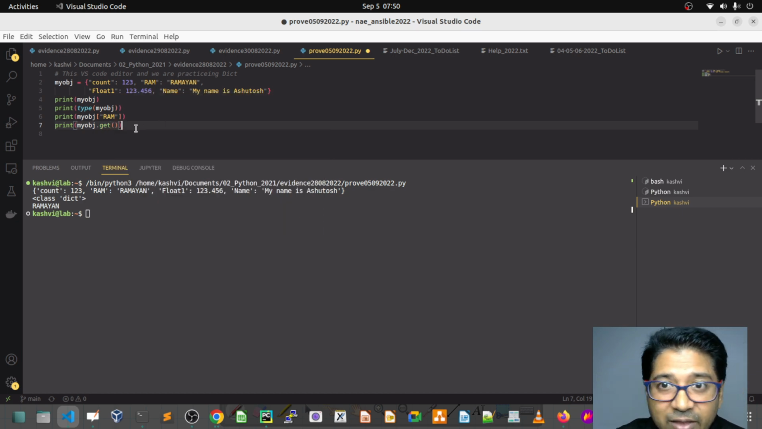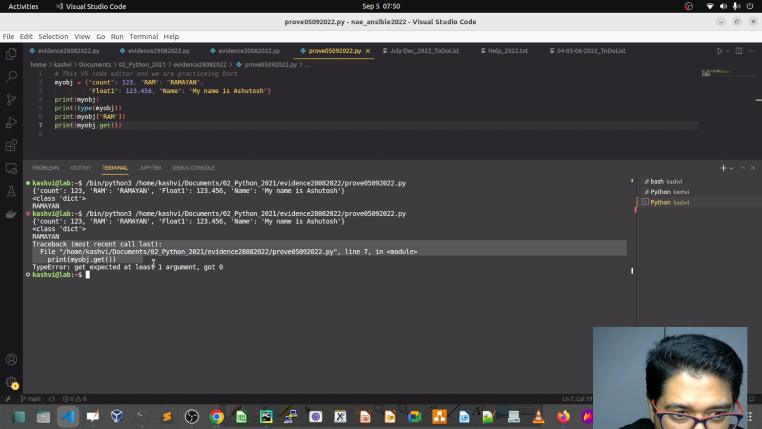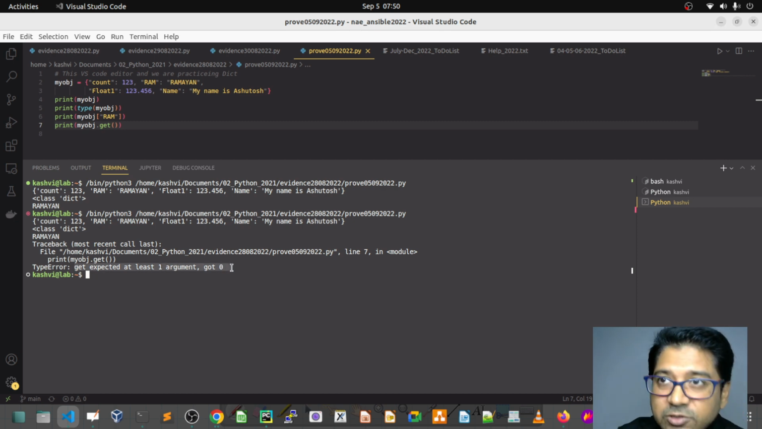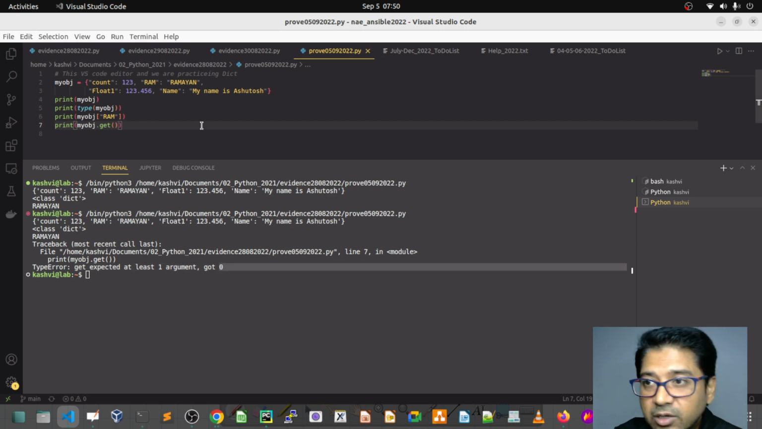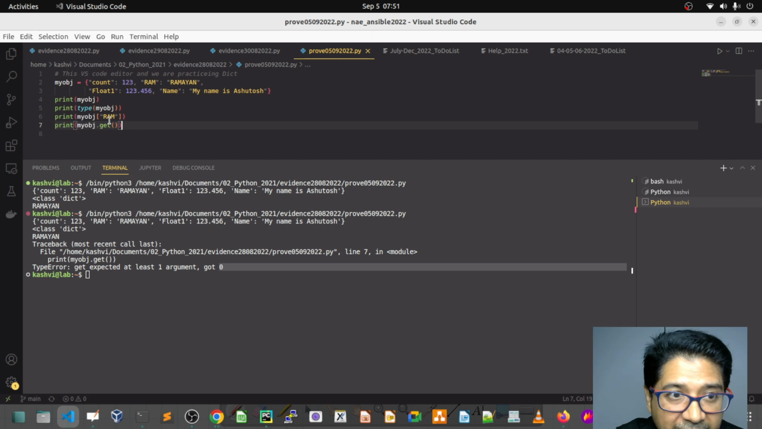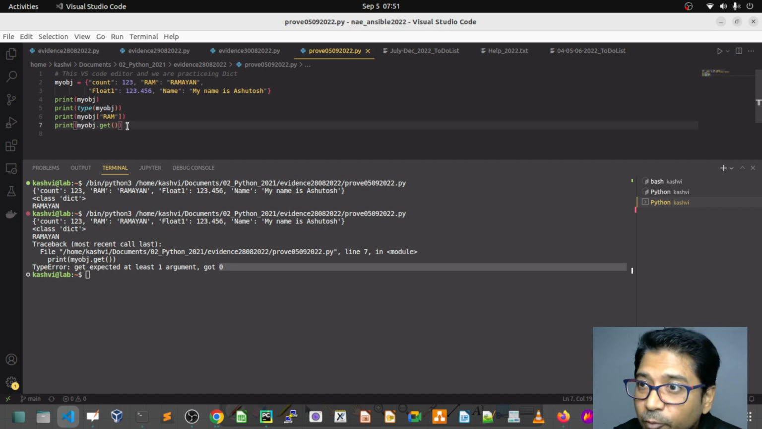Okay, and we're going to explore. So I have done the get. I want to print it. There is an error. Can you see? It tells us get expected at least one argument. Get can't take zero arguments. So let's pass the argument. Here I will write ram. In this print format you have given the key for the value. Get is also doing it the same way.